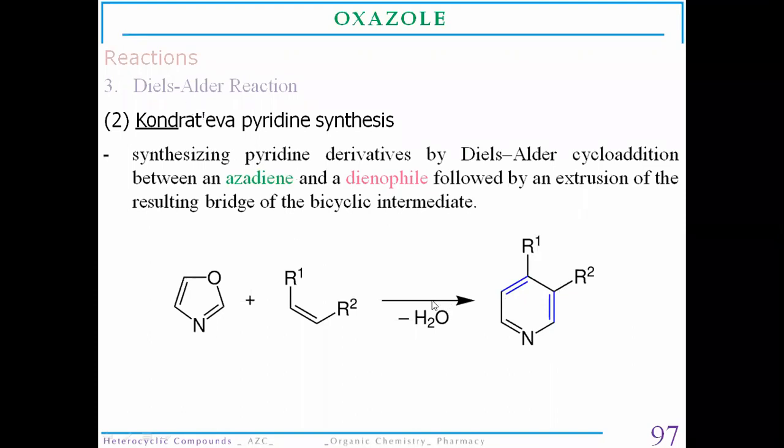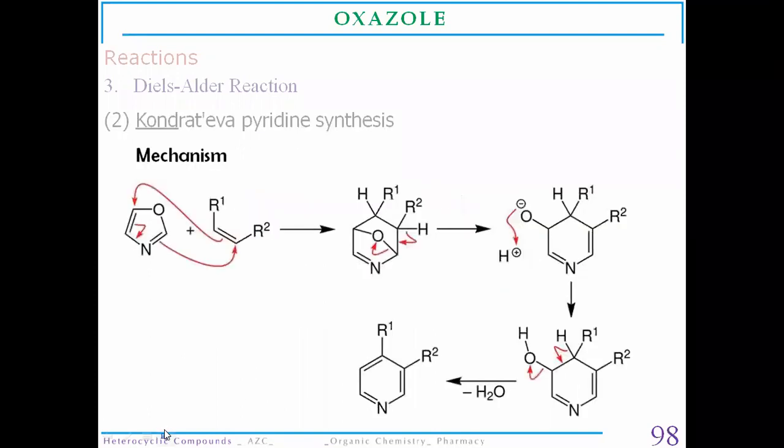Now, what is the mechanism for the formation of a pyridine molecule? This oxazole molecule will readily react with this alkyne derivative to form the cycloadduct, similar to the Diels-Alder reaction in the case of synthesis of furan.